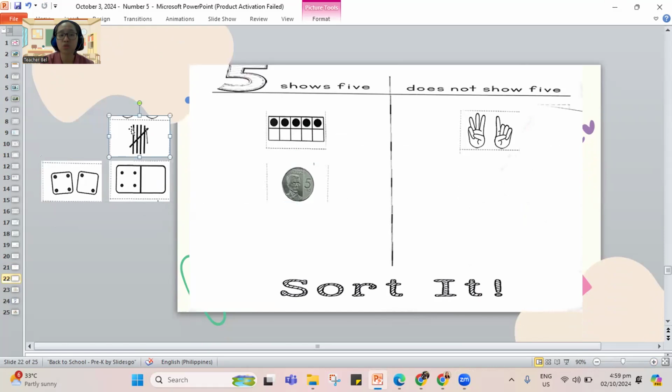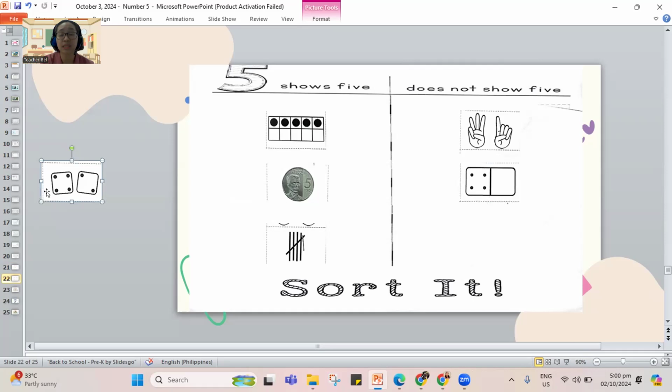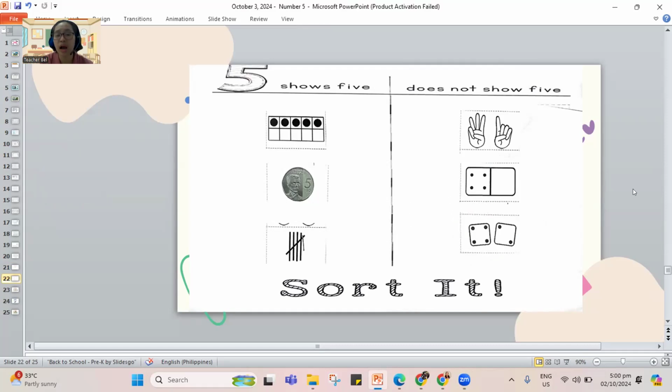How many sticks do we have? 1, 2, 3, 4, 5. That's 5 sticks. Let's put it here. How many dots in the domino? 1, 2, 3, 4. That's 4, a different number. How many dots in the dice? Let's count. 1, 2, 3, 4, 5, 6. That's 6, a different number. So here we have the pictures that show 5 and the ones that do not show 5.